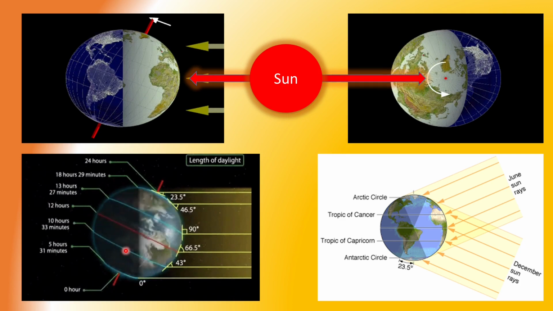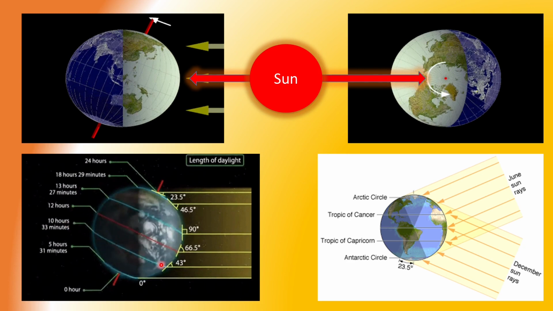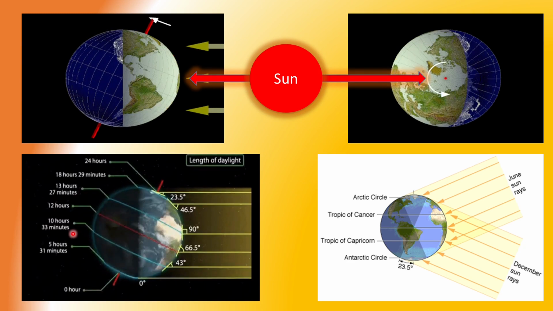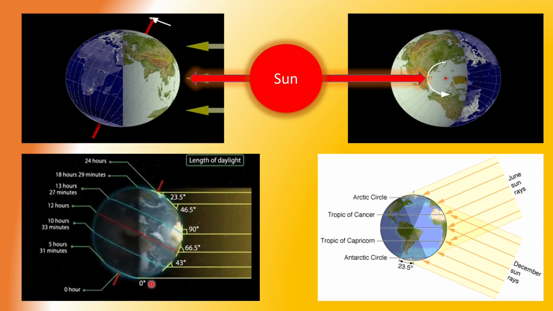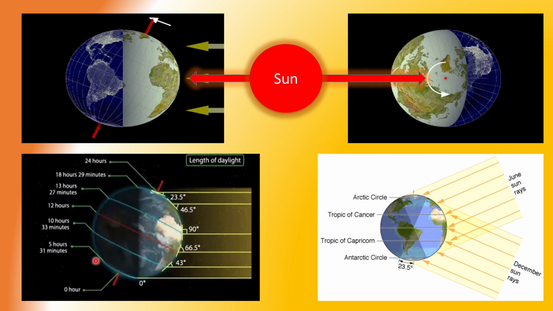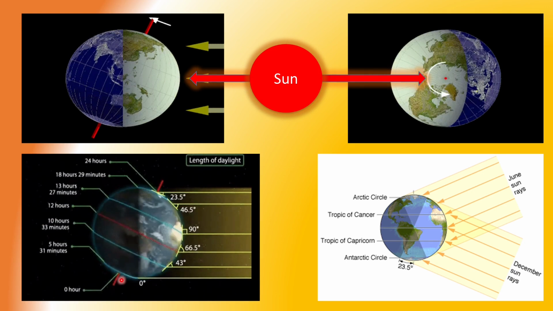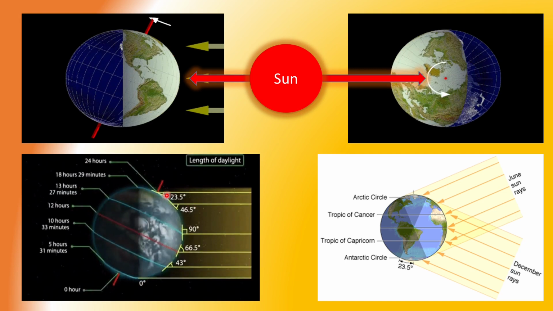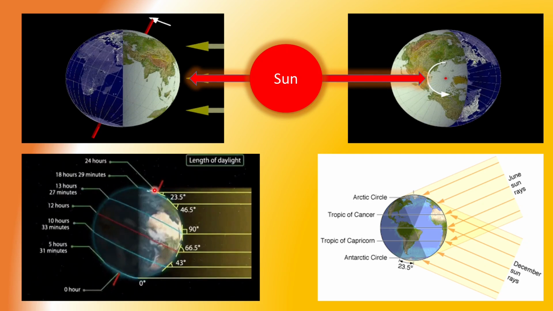Then at the Tropic of Capricorn, it will be 10 hours 33 minutes. Then the Antarctic Circle will have 5 hours 31 minutes. But when we reach the South Pole, it will be totally dark. Whereas the North Pole will be totally within the sunlight, that is a 24 hours day.